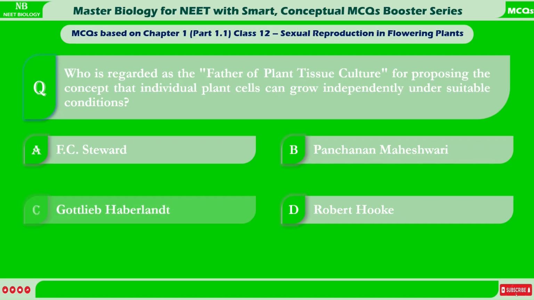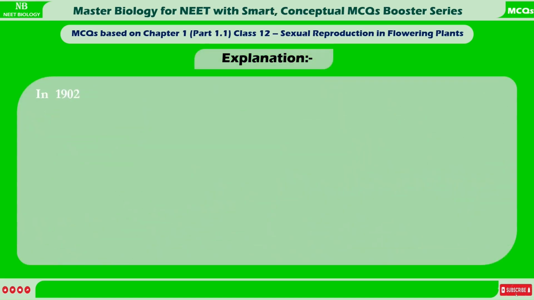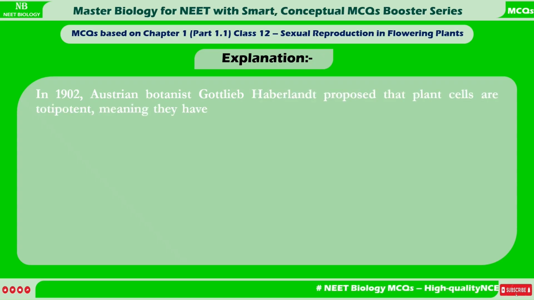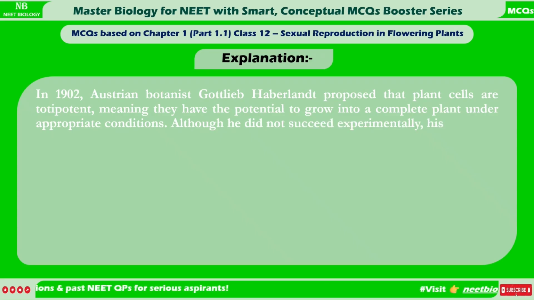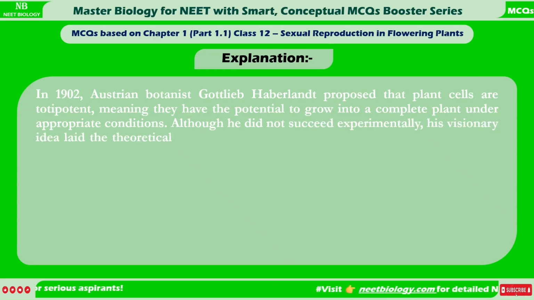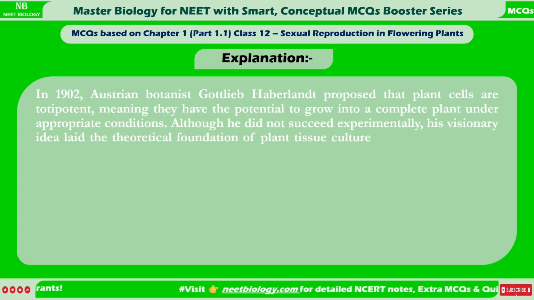Correct answer is C. Gottlieb Haberlandt. Explanation. In 1902, Austrian botanist Gottlieb Haberlandt proposed that plant cells are totipotent, meaning they have the potential to grow into a complete plant under appropriate conditions. Although he did not succeed experimentally, his visionary idea laid the theoretical foundation of plant tissue culture, earning him the title, Father of Plant Tissue Culture.